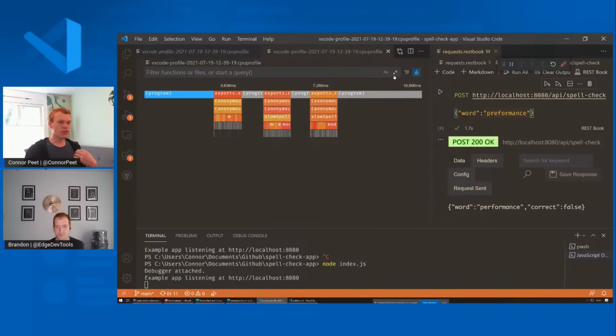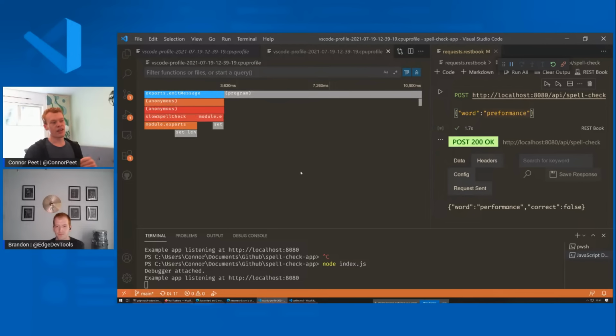So you can use what's called the left heavy view, and if you click this button, it groups all the same call stacks together. Instead of showing 1,000 different calls, it'll show only the unique stacks, and you can see that, as we thought in this case, basically all the time is spent in this spell check function here. It's very easy to see, instead of having to look at individual, often very small and very tall call stacks. So anyway, it looks like time's being spent in there.